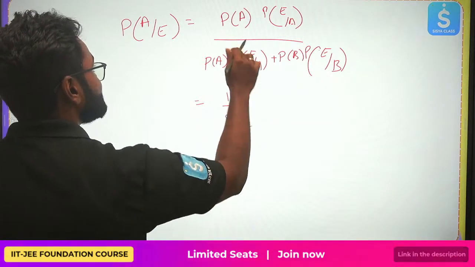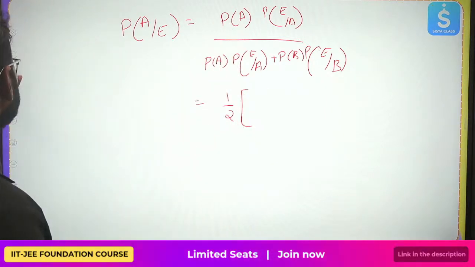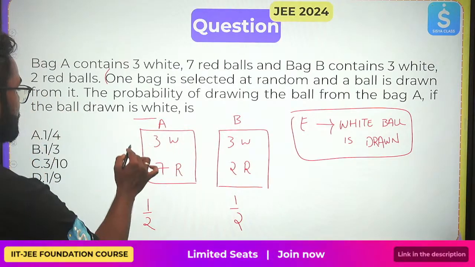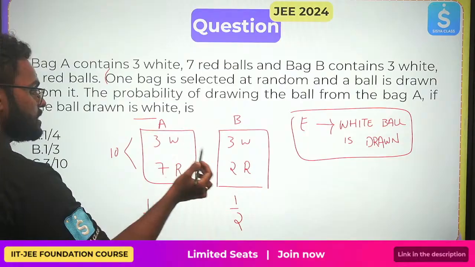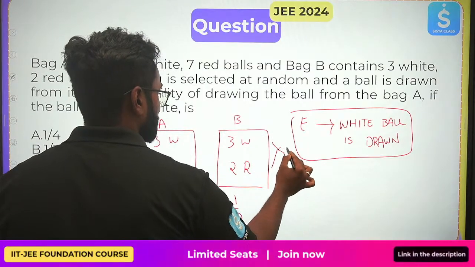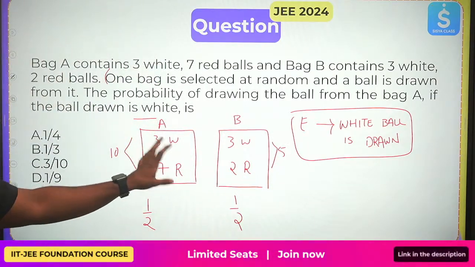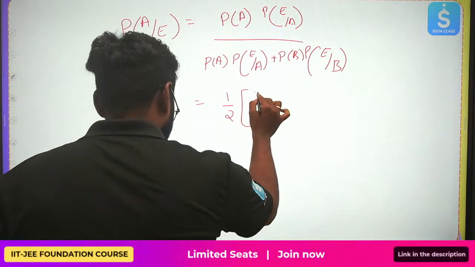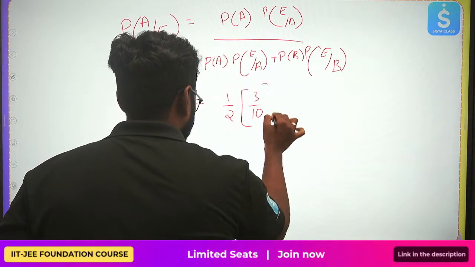Now, second is E by A. What is the probability of a white ball? Yes, white ball. I have a total of 10, in this case 5 for the other bag. How many white? 3, right? I'll write 3. Now, the denominator.